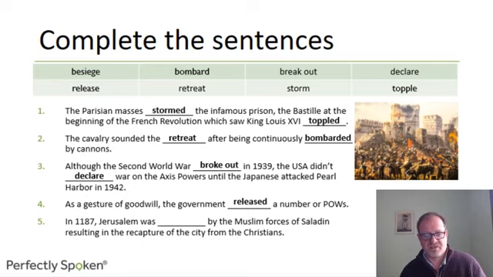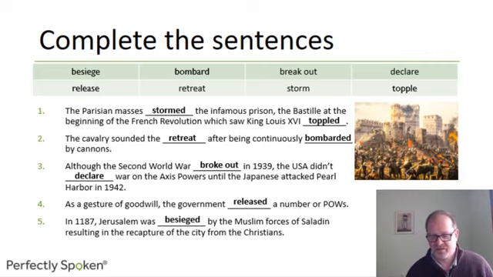This appears in a film called Kingdom of Heaven, starring Orlando Bloom, among other people. And so Jerusalem, the city was surrounded by Saladin's forces, who fired ballistas and catapults, etc. It was besieged. Besieged is the verb. You can also say laid siege, or laid siege to in this case. You lay siege and besiege is the same thing.